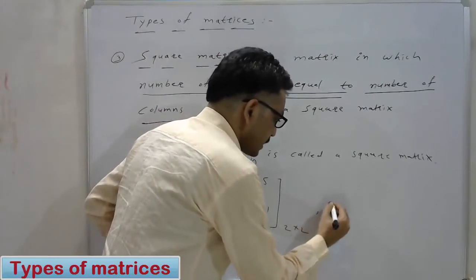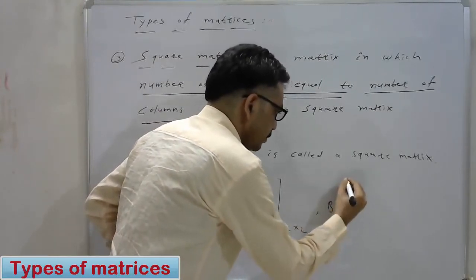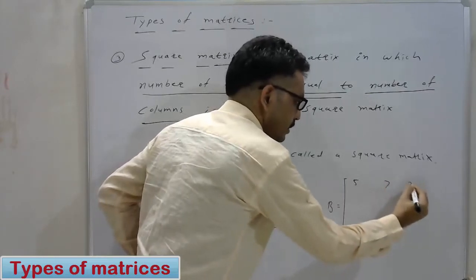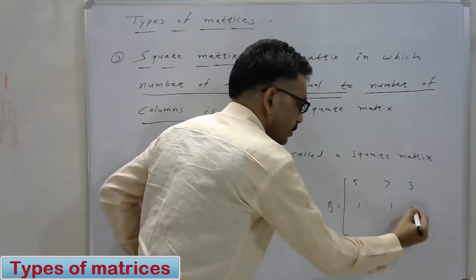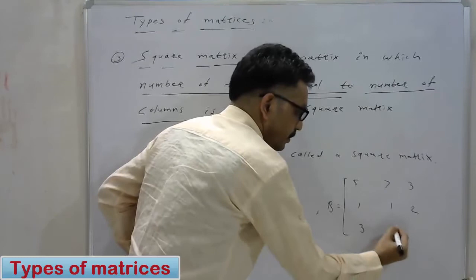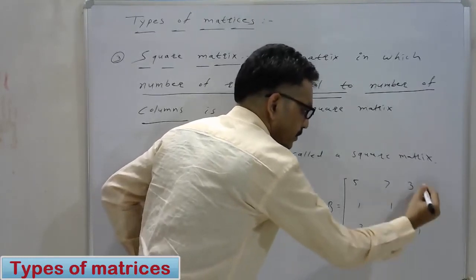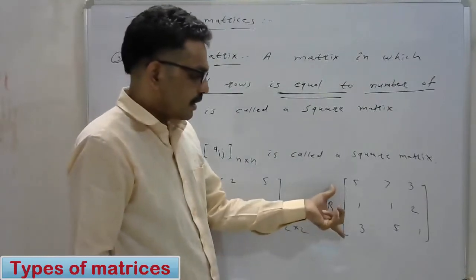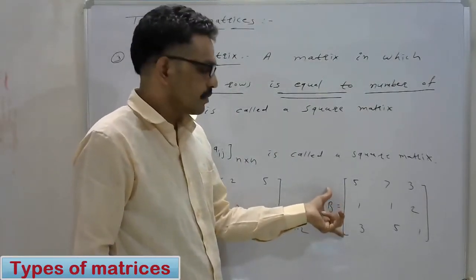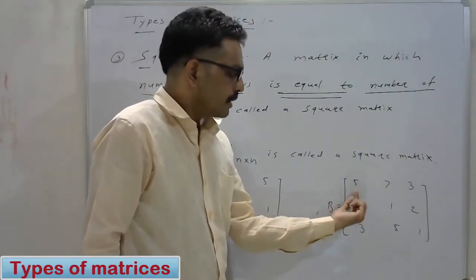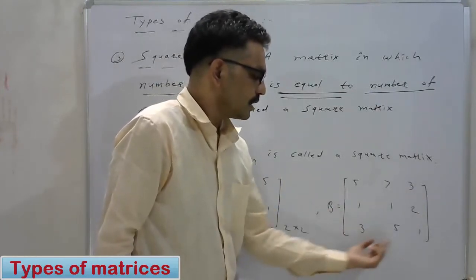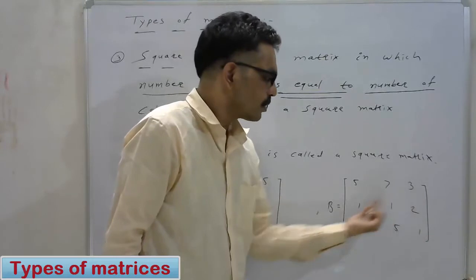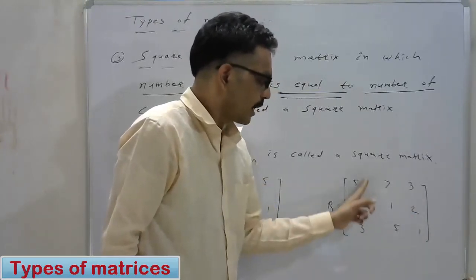Second example, the matrix B is equal to the matrix having elements 5, 7, 3, 1, 1, 2, 3, 5, 1. In this matrix, there are 3 rows and 3 columns.